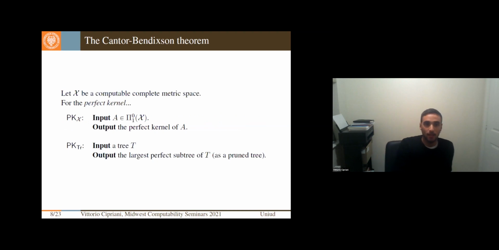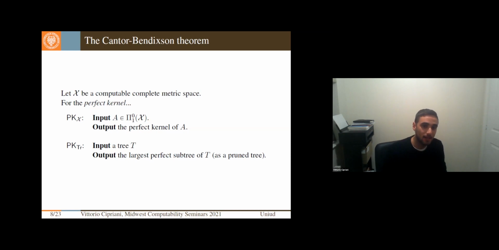So here we will stay with X, where X is a computable complete metric space, that is somehow the translation of what is a Polish space in descriptive set theory to a setting where computability comes into play.